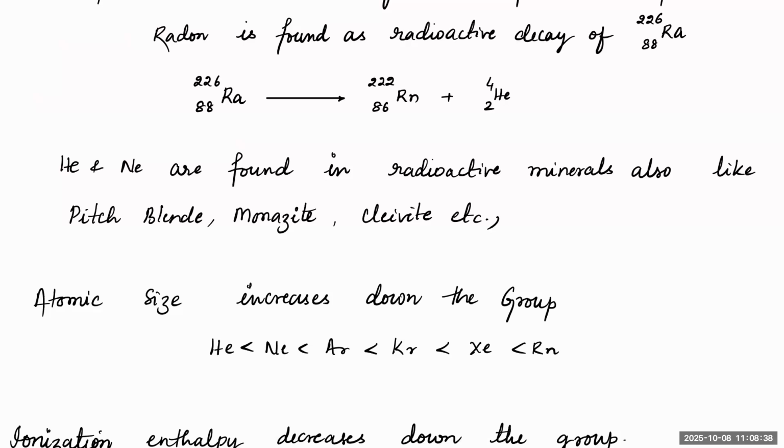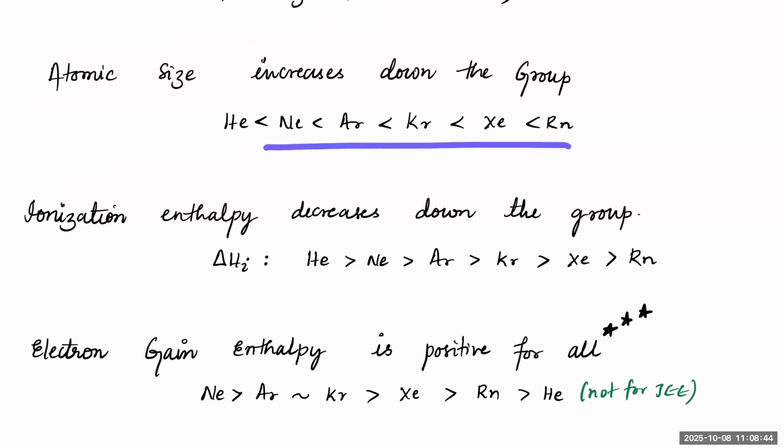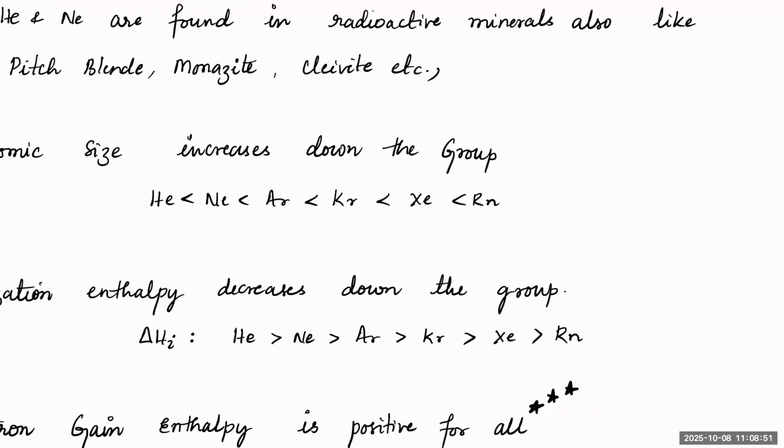Next, if you compare the volumes present in the atmosphere, which one occupies more volume, that also shows its abundance.